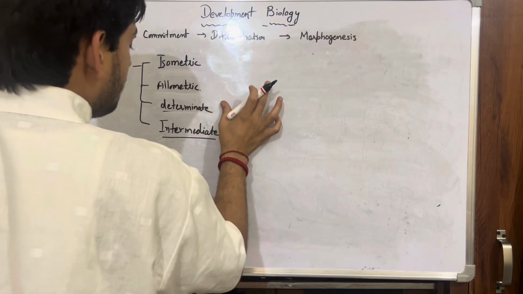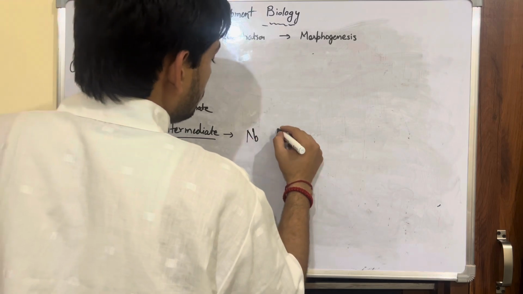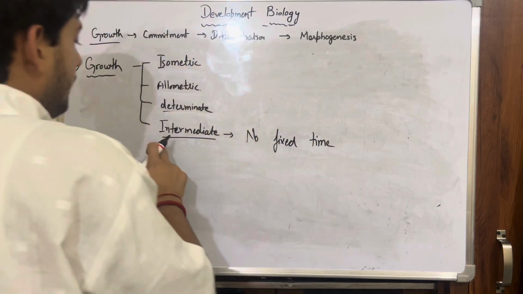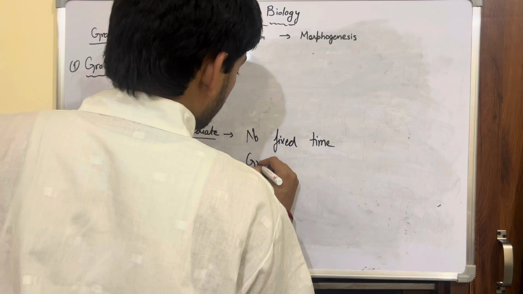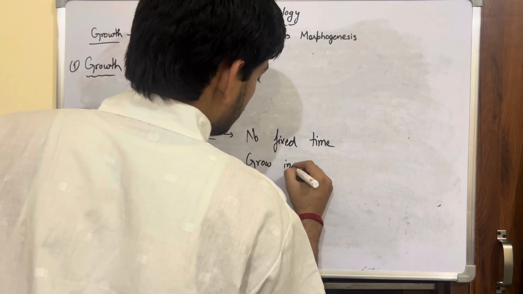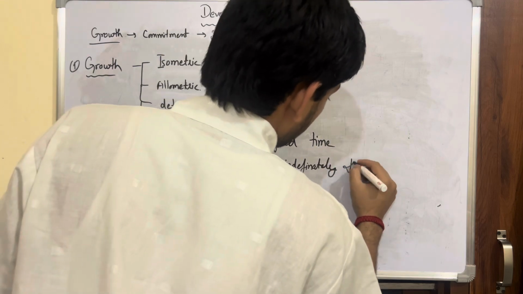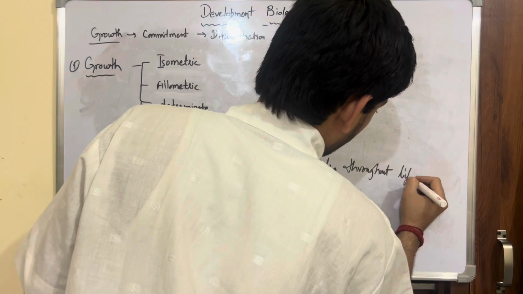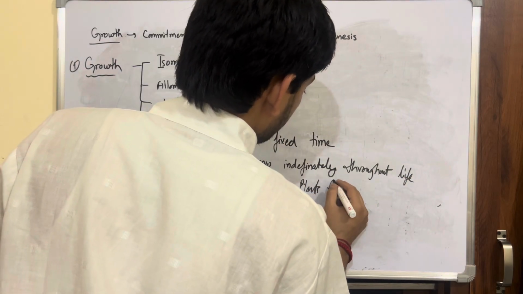Now the last type of growth is indeterminate growth. There is no fixed time, and as the term says, indeterminate means they grow indefinitely throughout life, as you can see in the case of plants and trees.